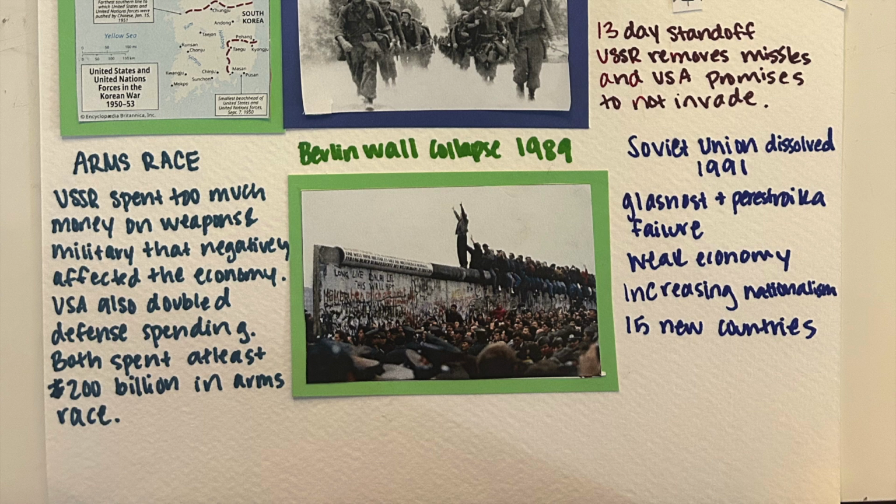But it was ultimately a failure, and the economy was weak, and there are so many different ethnic groups and cultures and languages of all those people in that big region, that there was increasing nationalism, and it resulted in 15 new countries and the collapse of the Soviet Union.